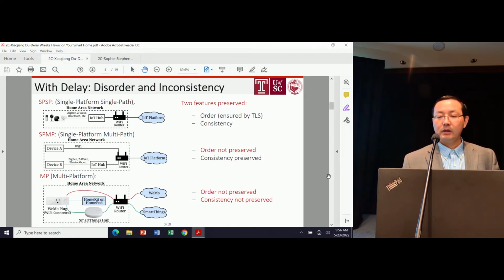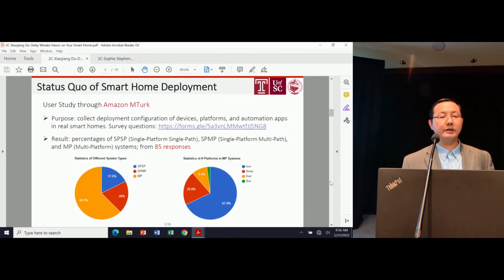Based on those discoveries, let me first talk about this. We did a user study through Amazon Mechanical Turk. The purpose is to find out the real deployment in real smart homes, including IoT devices, what platforms they use, automation apps, and so on.